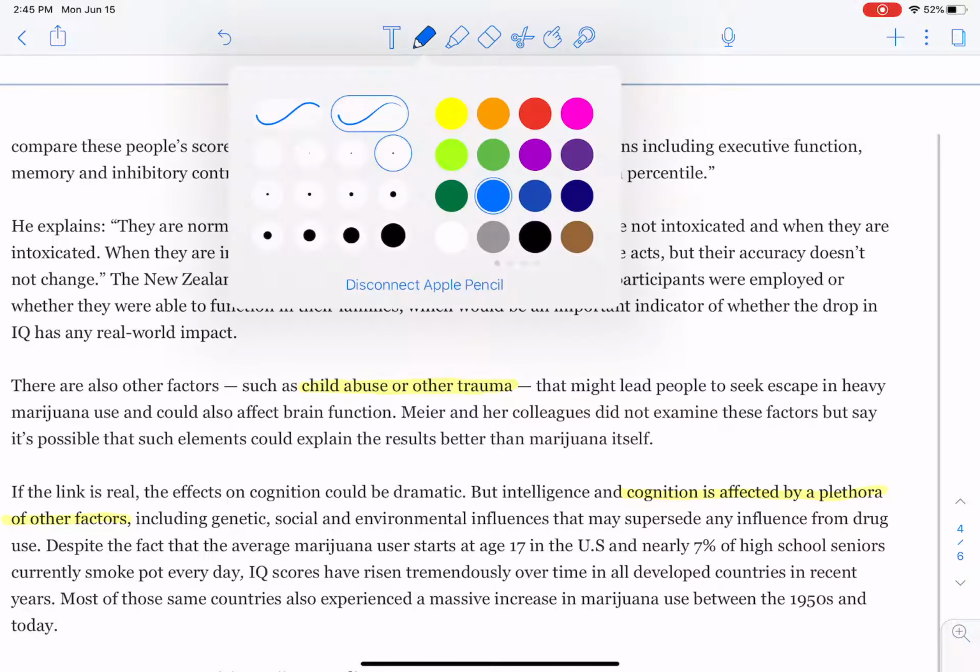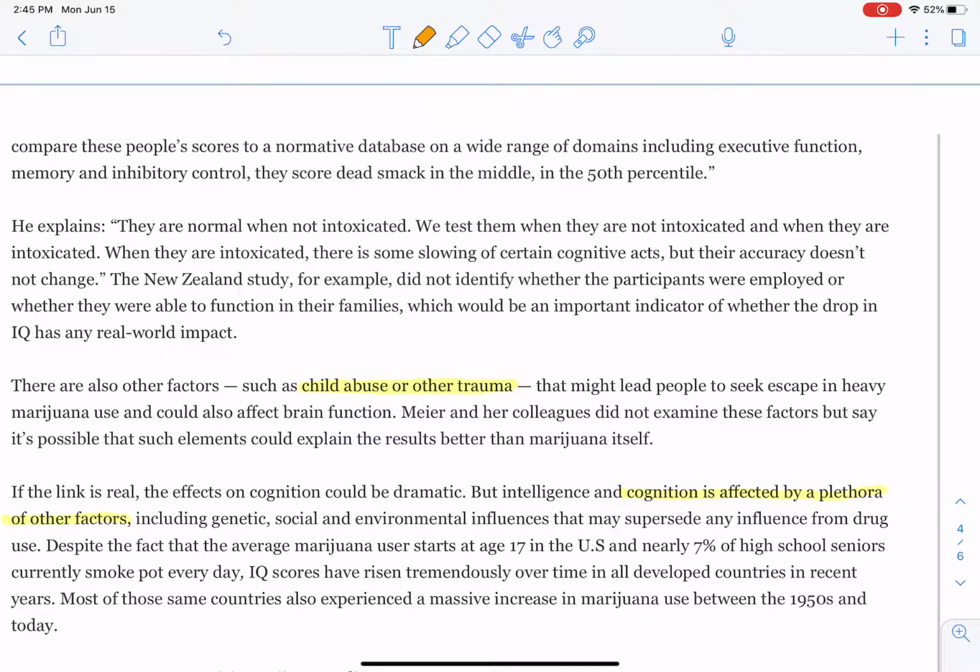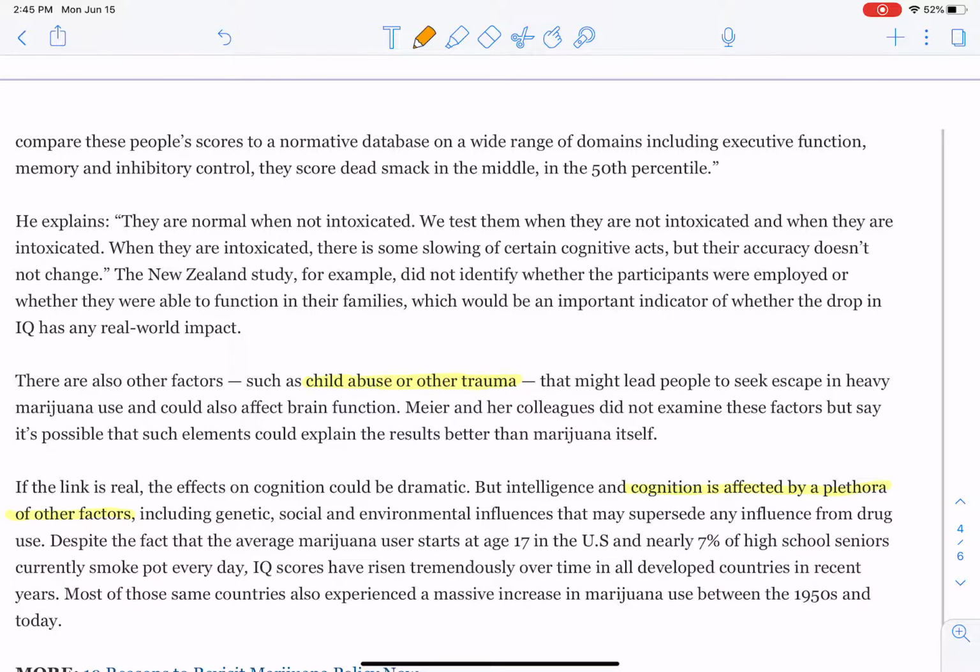Oh, actually, let me write this in orange. So factors, and by factors I mean things that are also involved that we don't really see, things that are involved in some kind of study that are not explicitly measured that may affect the outcome in some way, which we see here. The example is given as child abuse or other trauma. These would be considered...